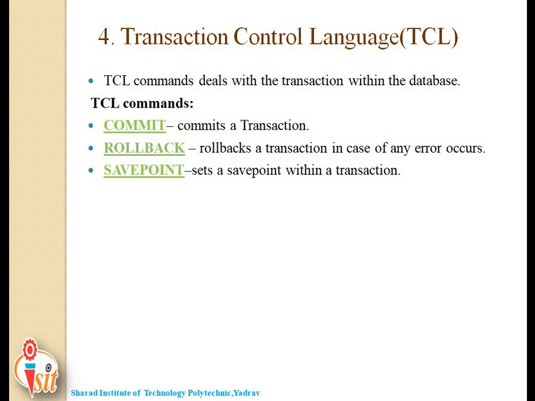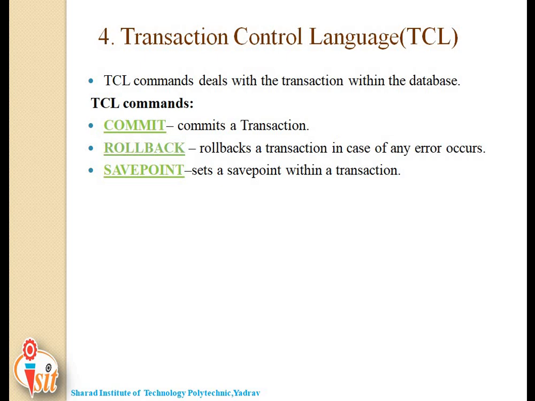Here you learned about different types of database languages. In short, I will revise all the languages. First one is data definition language, which focuses on the database structure. Second one is data manipulation language, which provides a set of operations to support the basic data manipulation operations held in the database.